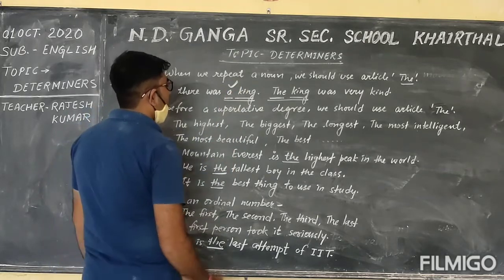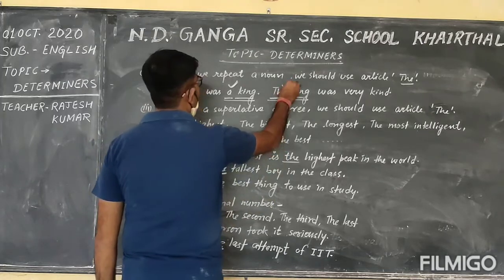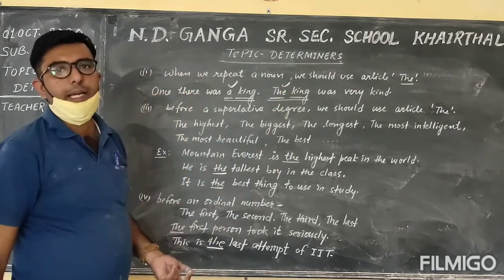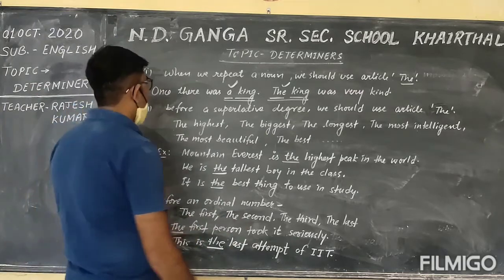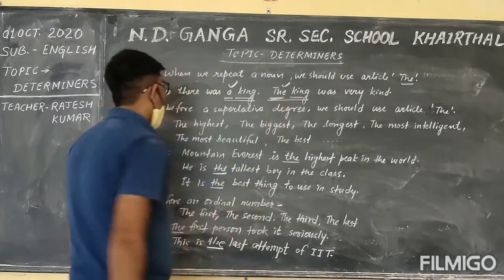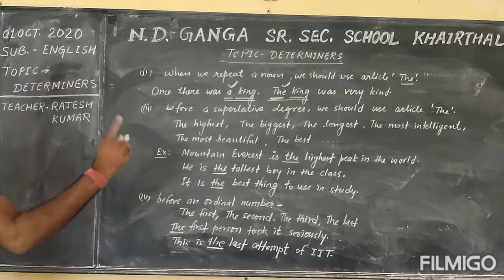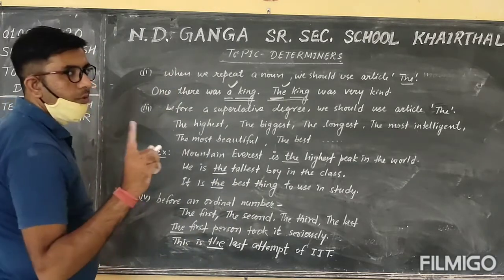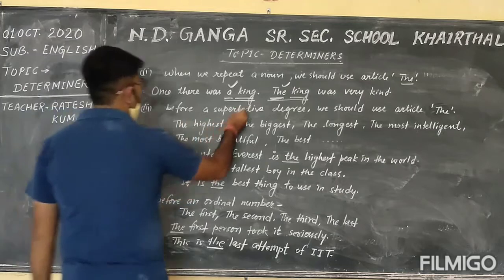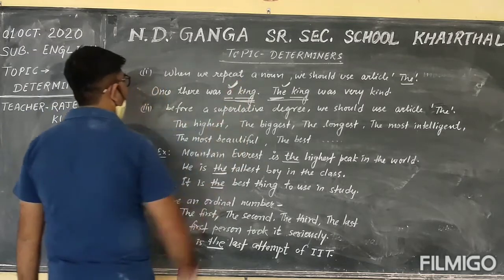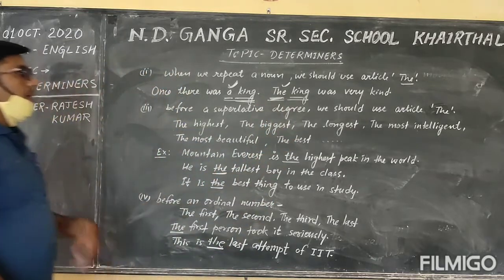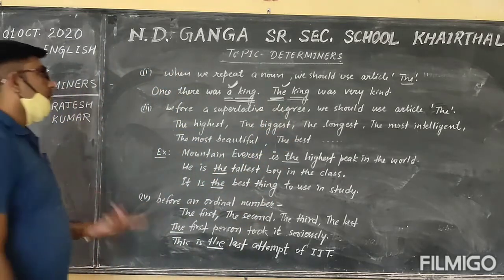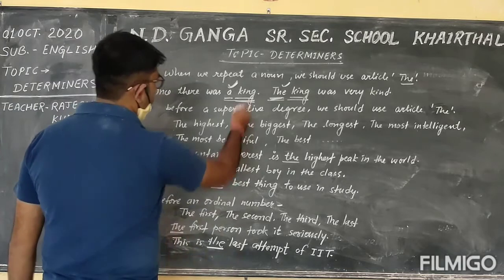But when we use the same noun a second time, a third time, a fourth time, we use article the. Okay students, so when we use a noun at first, we should use article a. But when we use it in the second or third instance, we use article the.